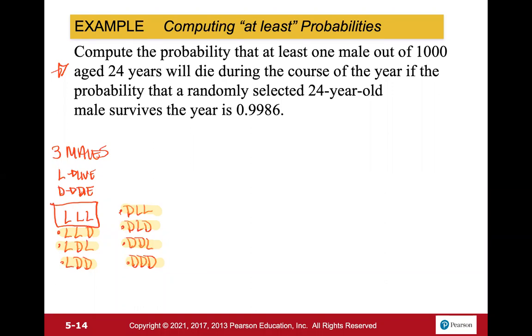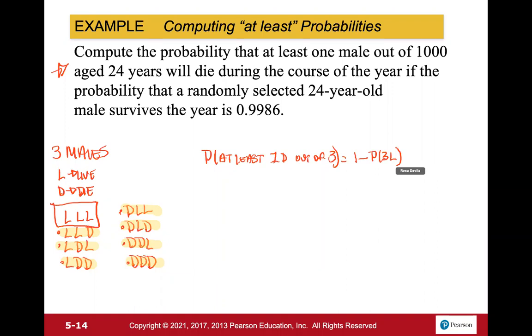So in other words, the probability of 3 deaths, no, I'm sorry, the probability of at least 1 death out of 3, that's going to be equal to 1 minus the probability of 3 people living.